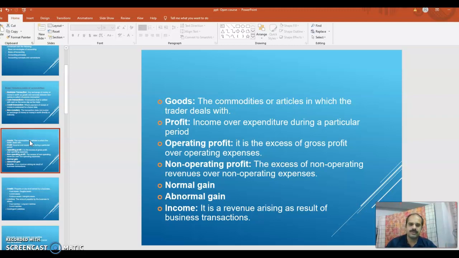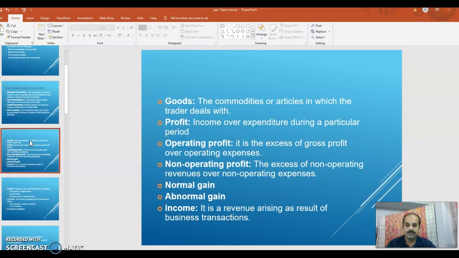Then profit. You may have heard the term profit, but in accounting, profit means income over expenditure during a particular period. During a particular period, where the income is more than expenditure, that is called profit.